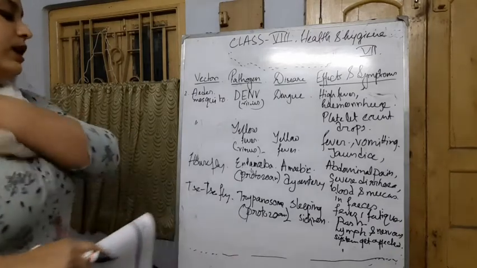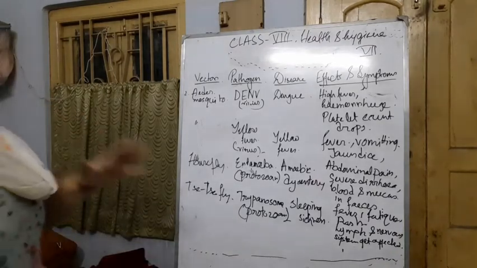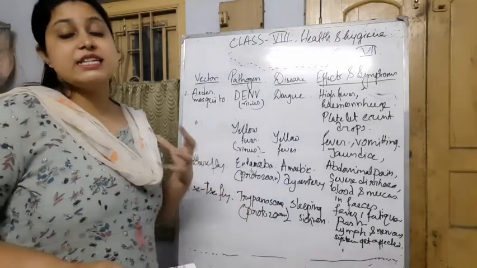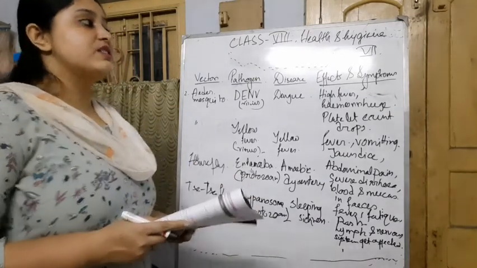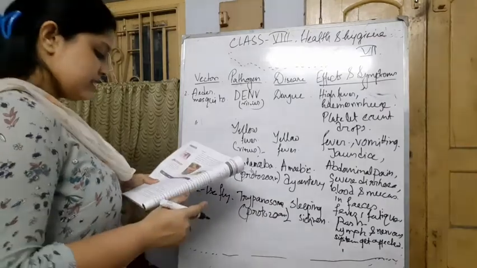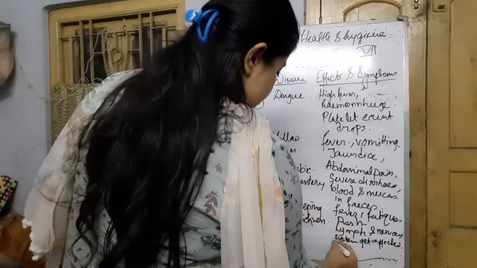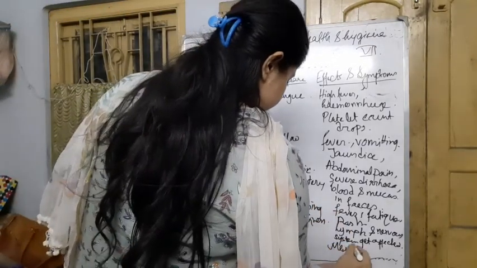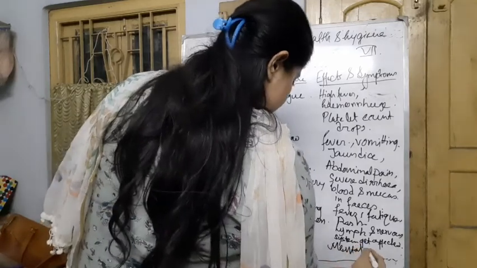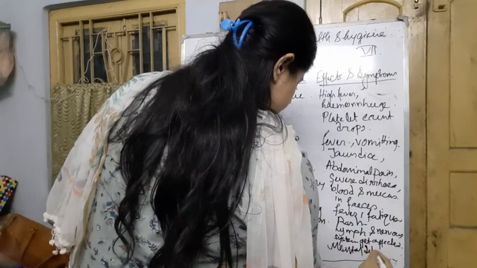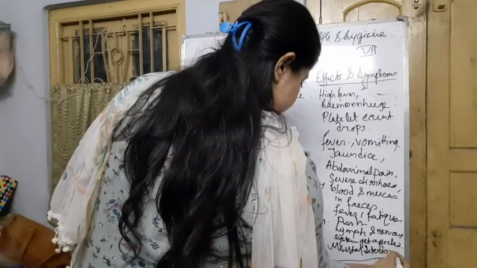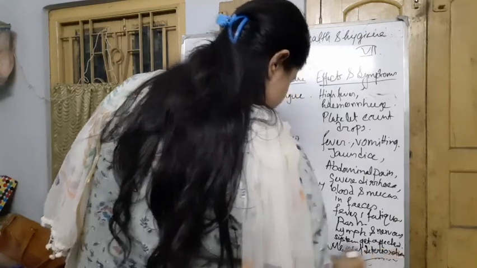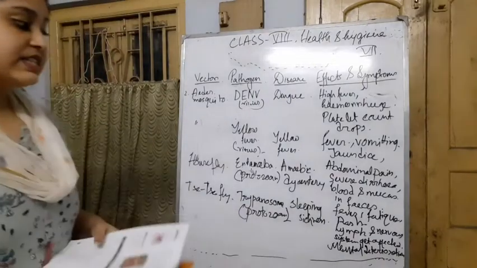Okay, so as the nervous system is affected by this disease, mental deterioration is also very common in this disease. Next, the increased sleep.